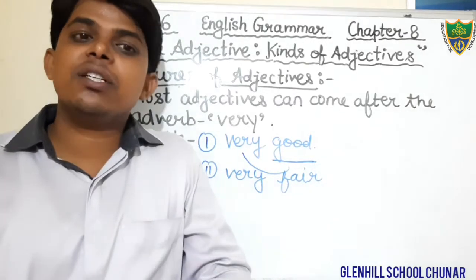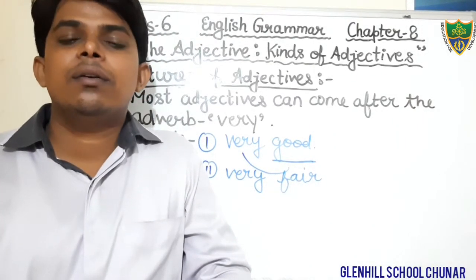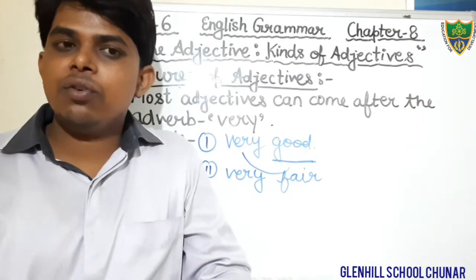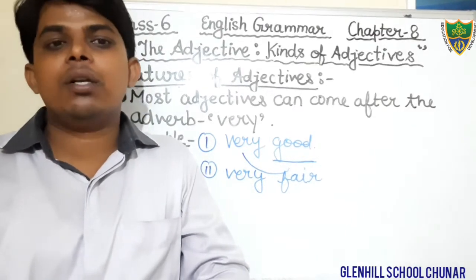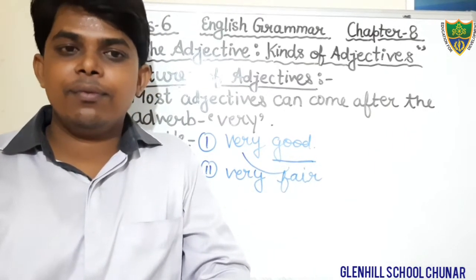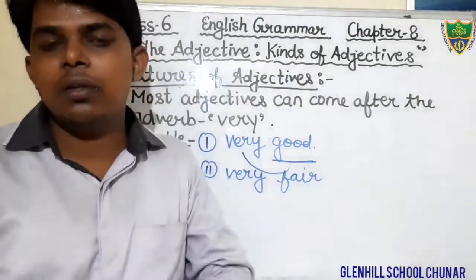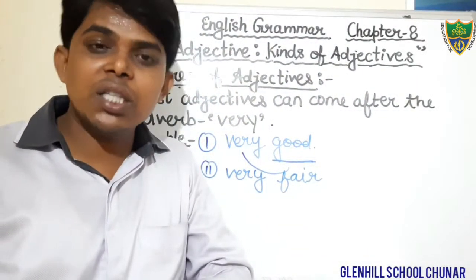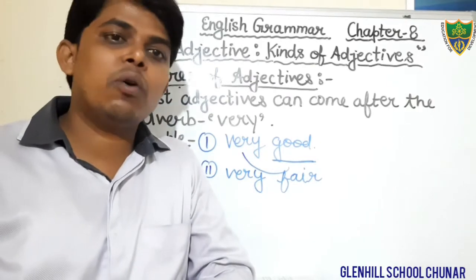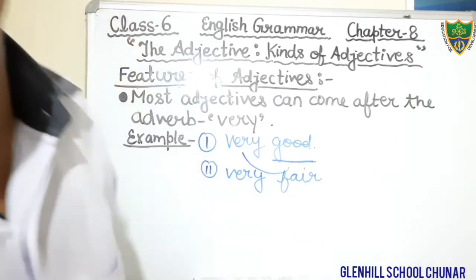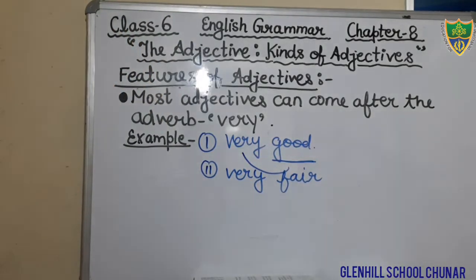And the third feature says that an adjective also occurs just after the adverb very. You can see very good, very fair, very serious. This is all about the features. I hope that you all have understood the features of an adjective. Now we will discuss the kinds of adjective.